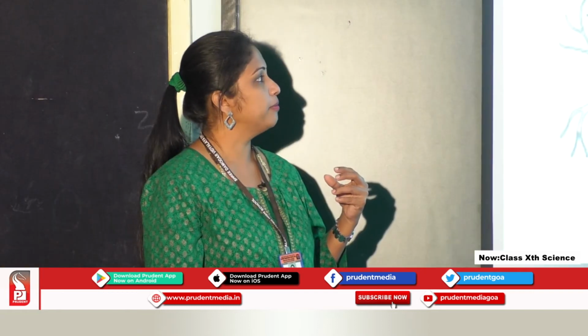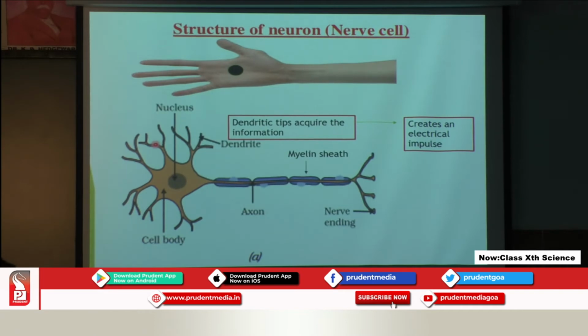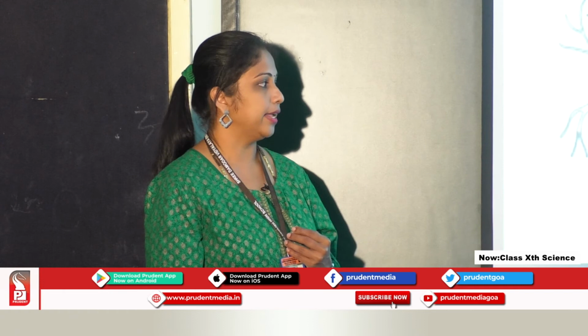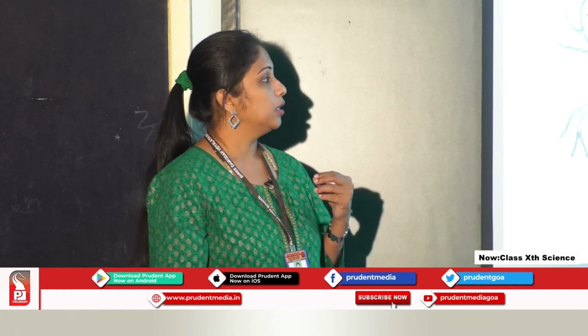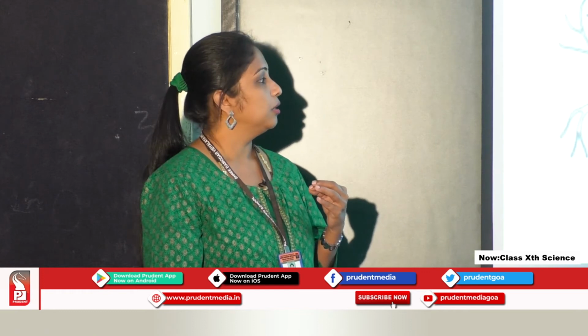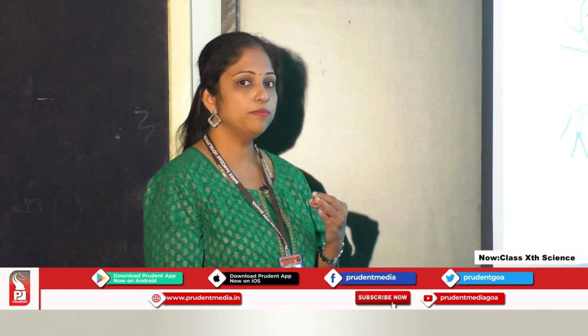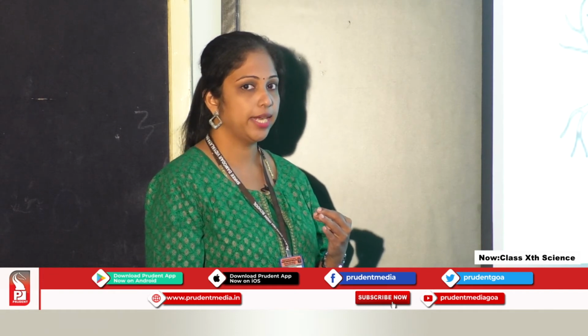So once the information is acquired by the dendritic tip, it will be converted into electrical impulse that will pass to the cell body, and from the cell body it will be taken away by the axon, and the electrical impulse will then reach the nerve endings, right. So the information is carried through the nerve cell in the form of electrical impulse. I hope this is clear to you, students, right?